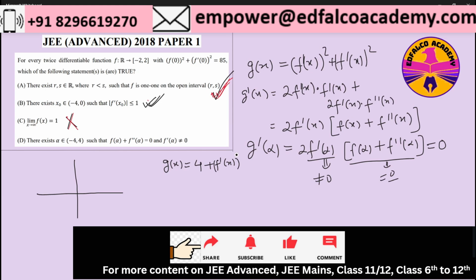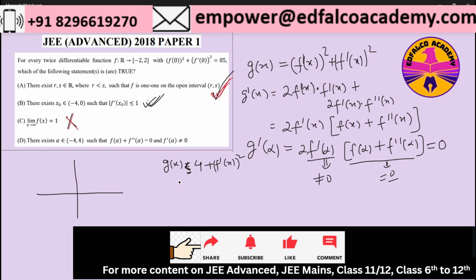This is the maximum value of g of x. So g at any value of x on the real number line will be less than or equal to 4 plus f dash x whole square. Why 4? Because f of x is lying between minus 2 to 2, so the maximum value of f of x whole square will be equal to 4. So therefore this is what I will get.